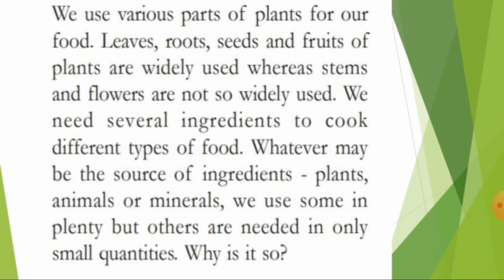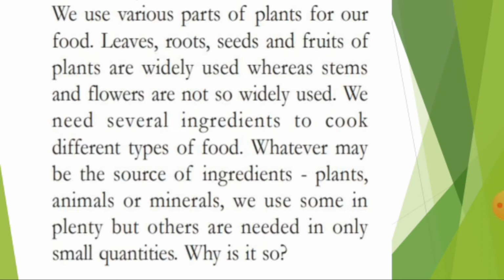Now let us see the next paragraph. We need several ingredients to cook different types of food. Whatever may be the source of ingredients, plants, animals or minerals, we use some in plenty but some others needed in only small quantities. Why is it so? Kids, when you observe your mother cooking, she is adding some materials in large quantity and some in very less quantity. Why does she not add all the materials in the same quantity?